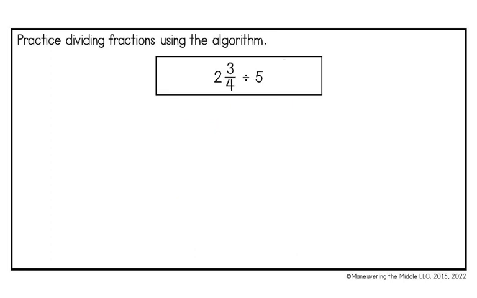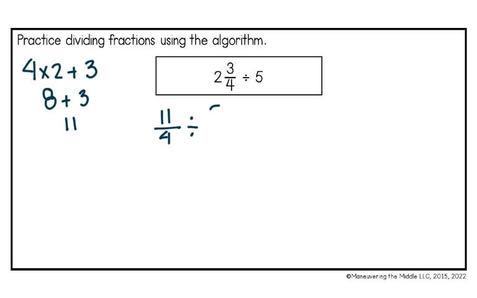So now we have 2 3/4 divided by 5, and the first thing we need to do is change our mixed number into an improper fraction. And I'm going to do this by taking my denominator and multiplying it by my whole number. So 4 times 2, and then adding our numerator, so plus 3. So 4 times 2 is 8. I'm going to take 8 plus 3. 8 plus 3 is 11. The denominator stays 4, so I'm going to have 11 fourths divided by 5 over 1.